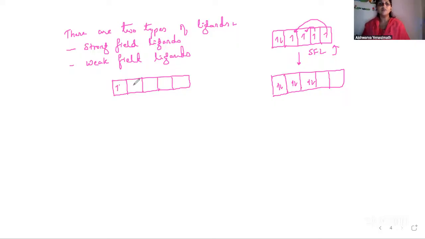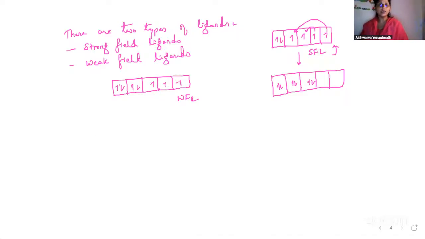So if it is something like this, 1 2 3 4 5, let us assume. If a weak field ligand is approaching, it will not force the unpaired electrons. It will not force the metal atom to pair up. This will remain as it is. So these are the two types: strong field and weak field ligands.